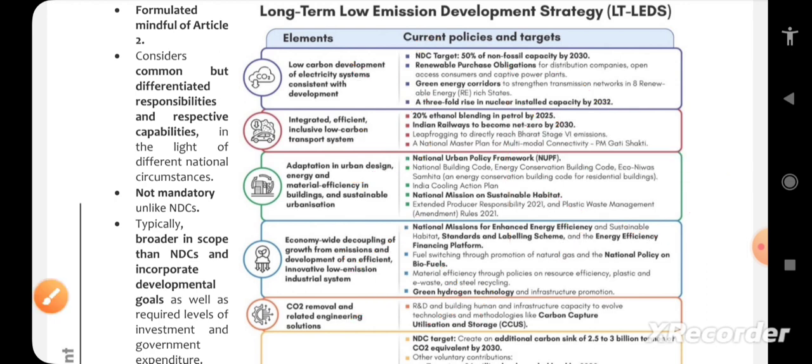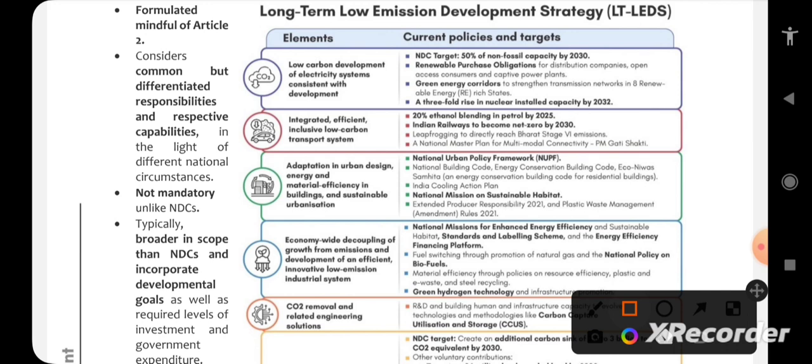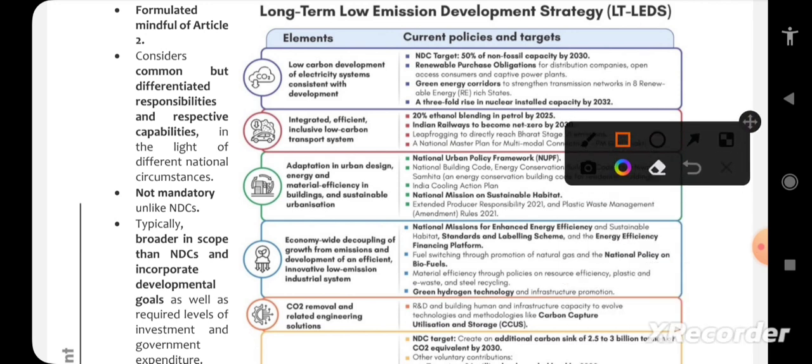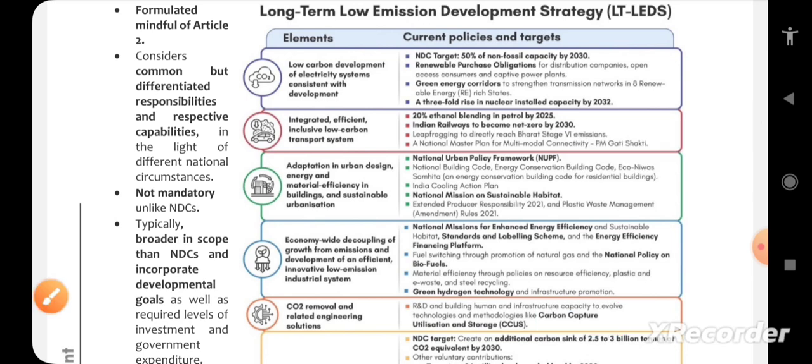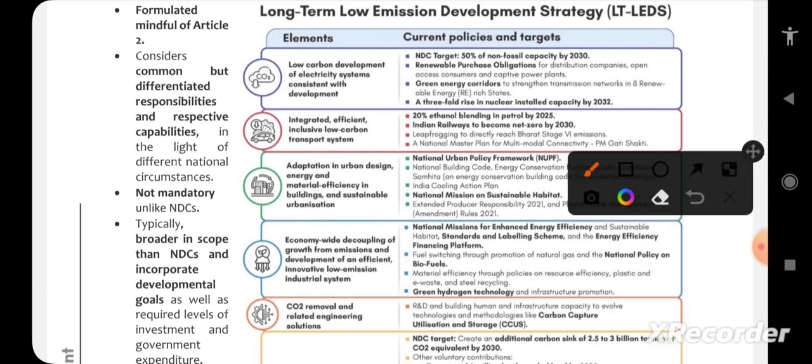Okay. So the important topic here, apart from the said above, because other topics are previously considered only. For example, like NDC targets, green energy corridors, nuclear installed capacity, okay, and sustainable habitat, biofuels, green hydrogen. These are somewhat older topics, but now also it is very important. But this carbon capture, utilization and storage is present, right? This is very, very important. It is a bit new here.